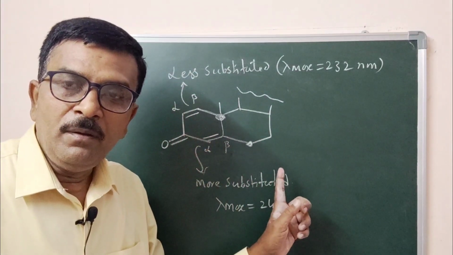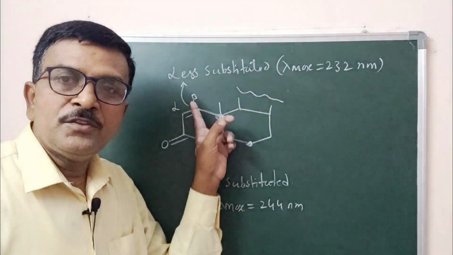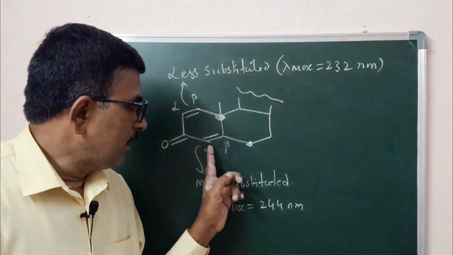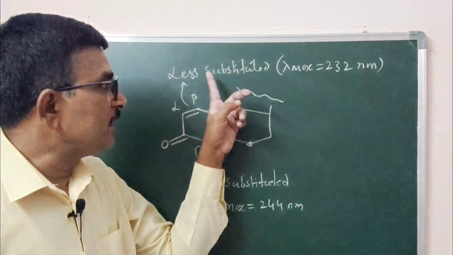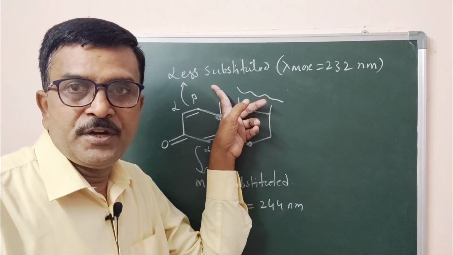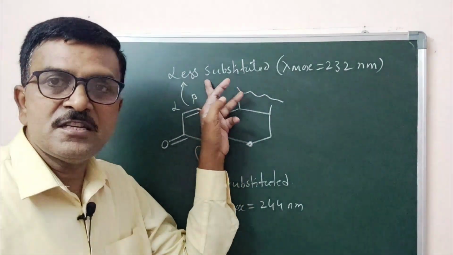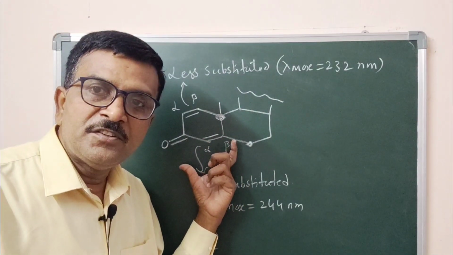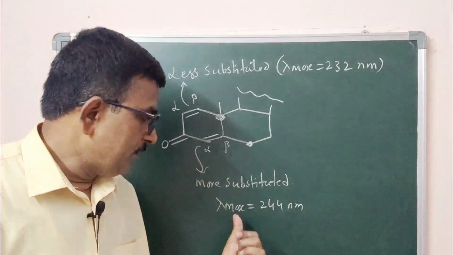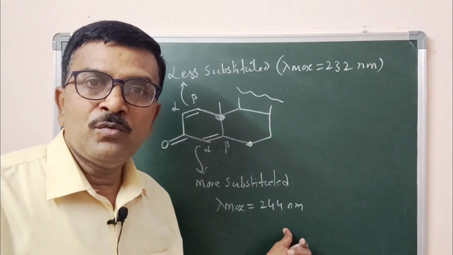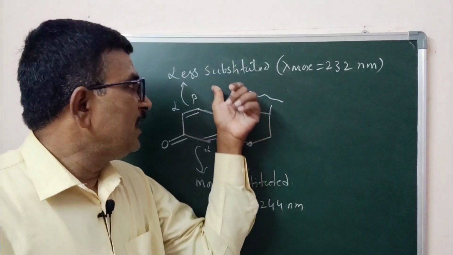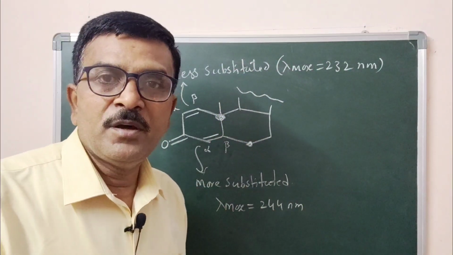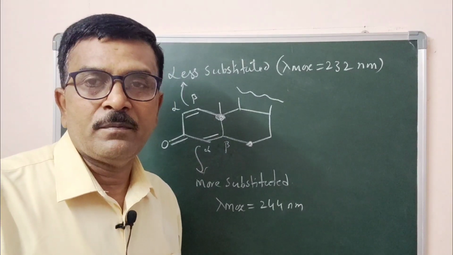Within the same molecule there are two conjugated systems. It is cross conjugated. One is more substituted, the other one is least substituted. This is disubstituted, this is monosubstituted. The more substituted conjugated system has a wavelength of absorption of about 244 nanometer. The least substituted conjugated system has a wavelength of absorption of about 232 nanometer.